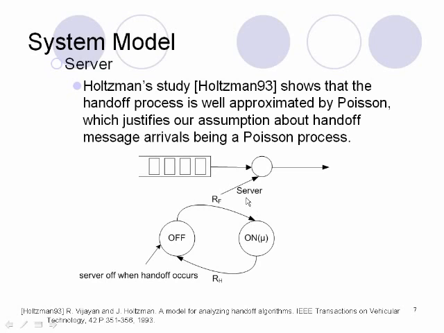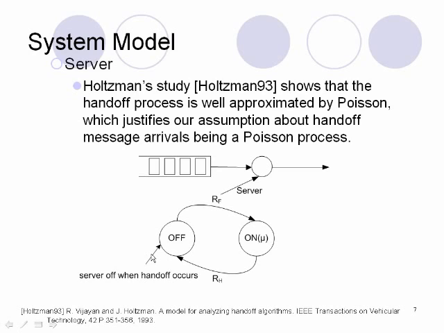We will also model the server as a Markov chain with two states, on and off. The state transition diagram for the channel is shown here. When it is in the on state, it will serve the voice packets, and the service time is exponentially distributed. When there is a handoff request, the server will change to the off state, and the processing of the voice packet will be suspended.